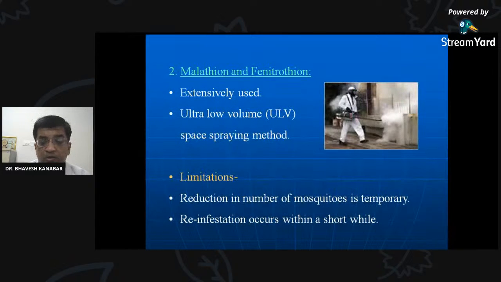Malathion and phenanthrone. So this is the photograph of the space spray. Such type of fogging machine you have seen. It is extensively used, ultra low volume, malathion and phenanthrone.